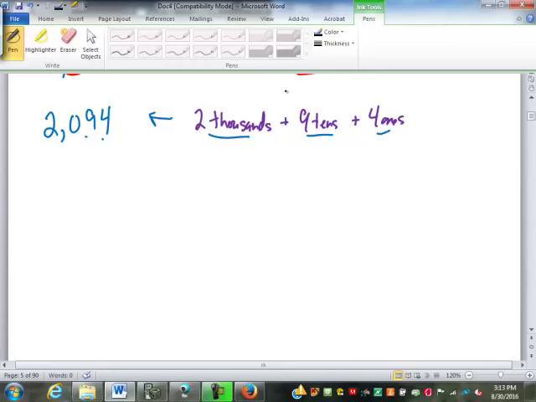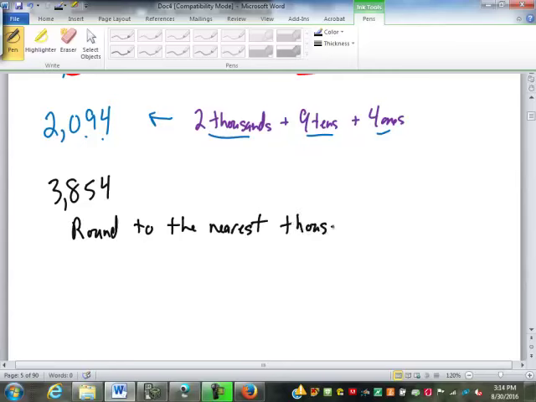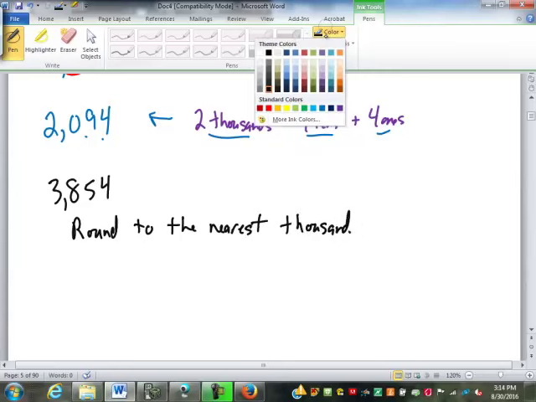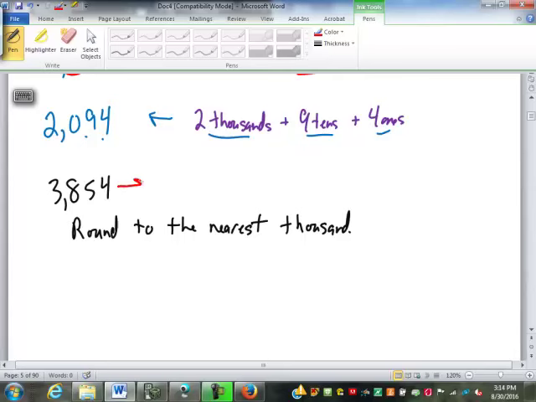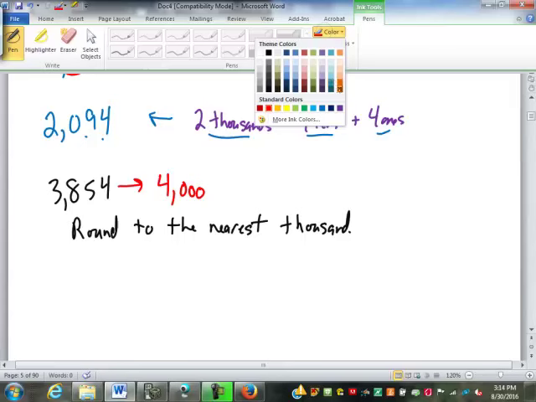But the last major important application of the place values is something like this. Let's say I give you 3,854, and I ask you to round to the nearest 1,000. Now, what's that going to be rounded to the nearest 1,000? 4,000. Most of us know how to do that just fine.